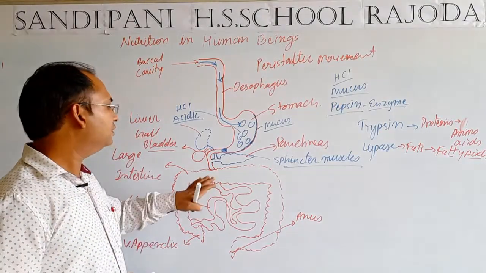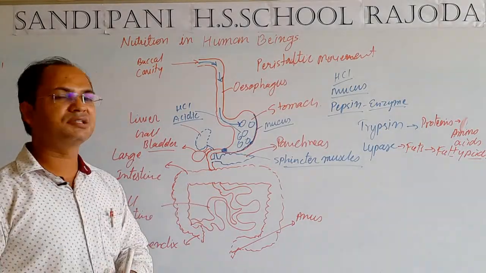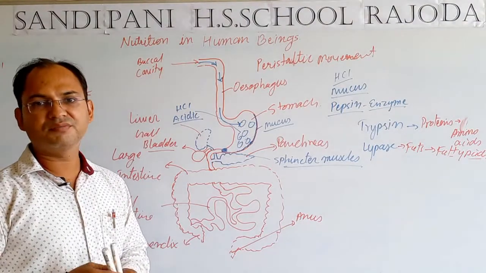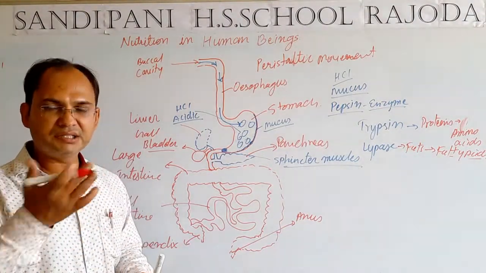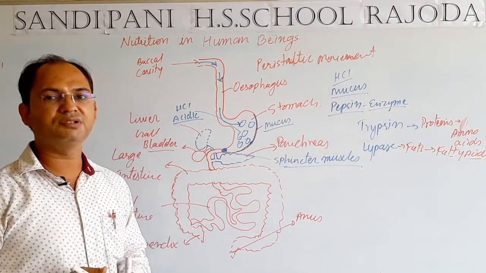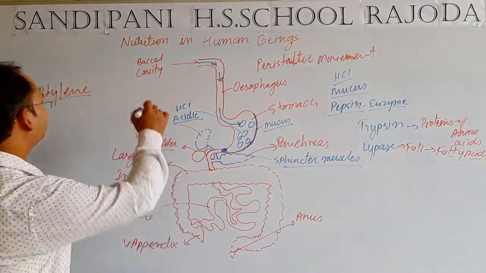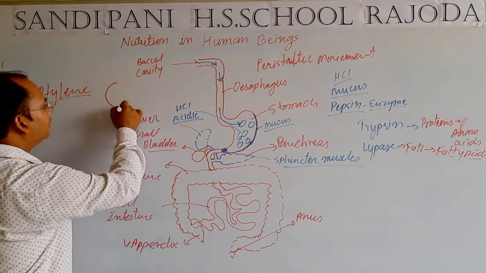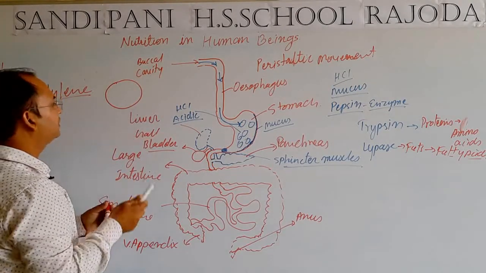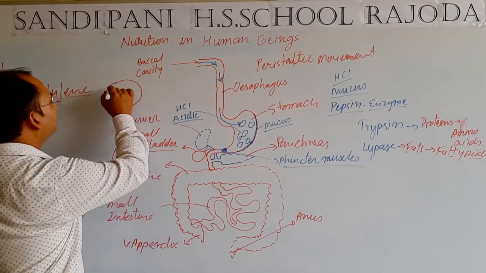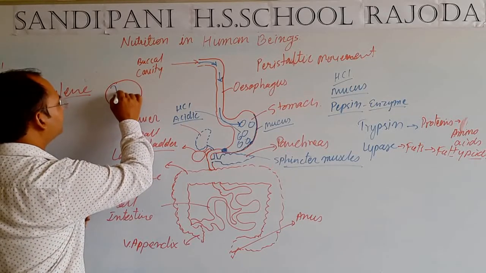Now secondly, if we see the structure of the small intestine, then there are finger-like projections present inside the lumen of the small intestine, just like this. If this is the cross section of the small intestine, then just like this finger-like projections are present.